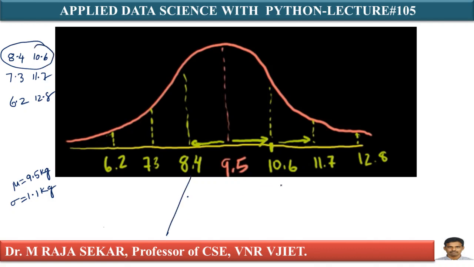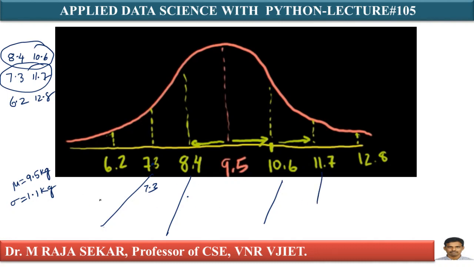This is 8.4, this is 10.6. This is related to the 68% case, isn't it? Next one, 7.3, 11.7. Just see, this is 7.3, not 73. That is 7.3. This is 11.7.